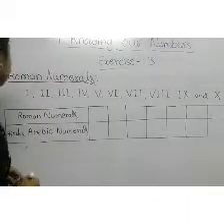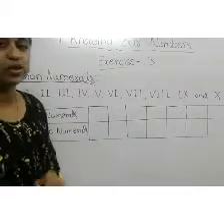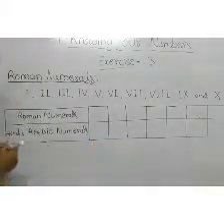See here students, the Romans had 7 basic symbols to write any number.